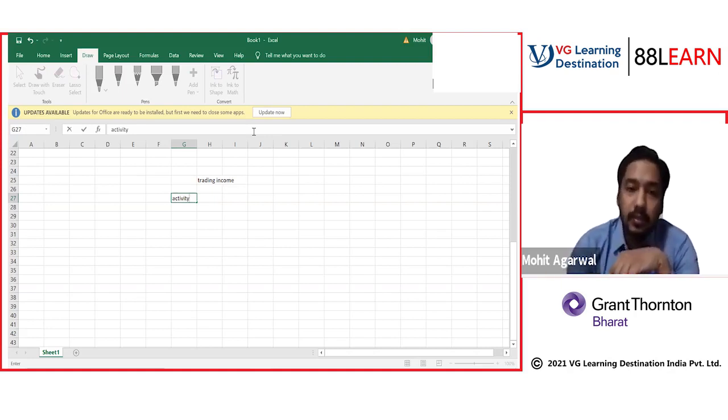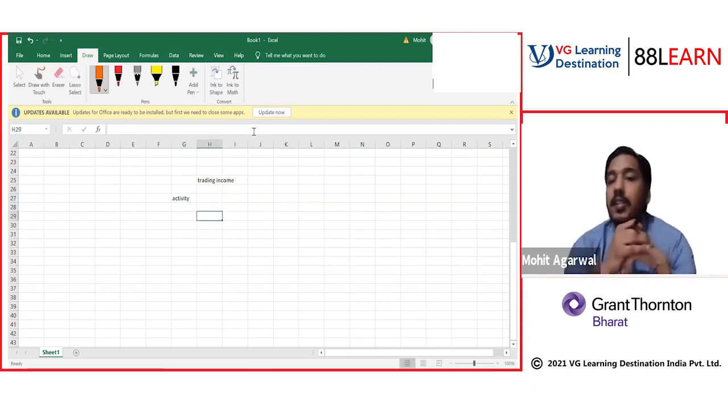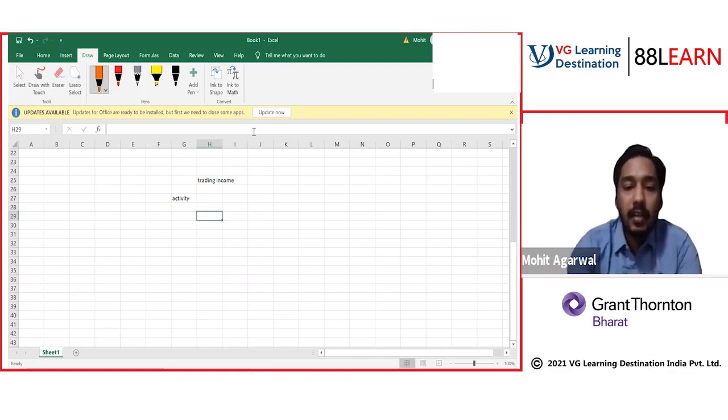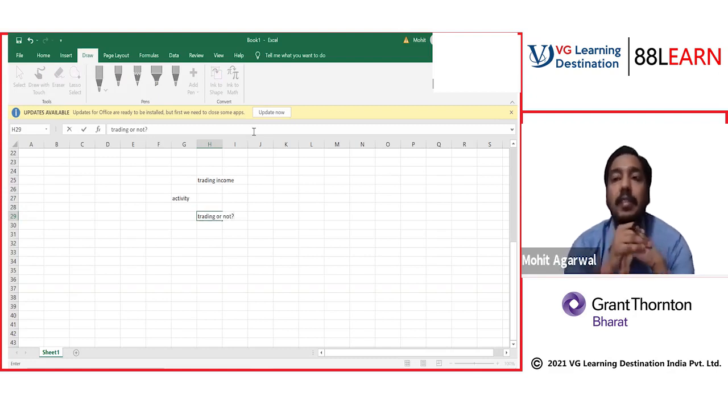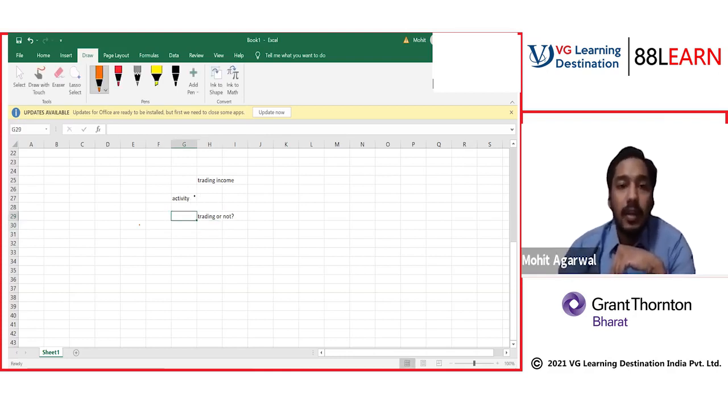This topic talks about whether this activity is trading or not. How do we decide whether the activity you are doing is trading or not? We need some criteria to decide this.